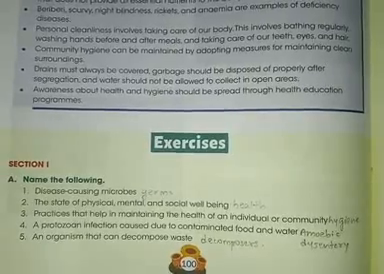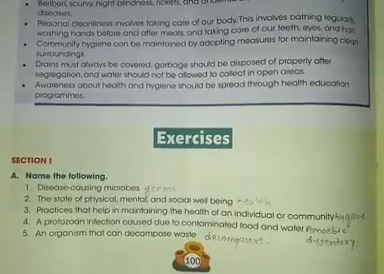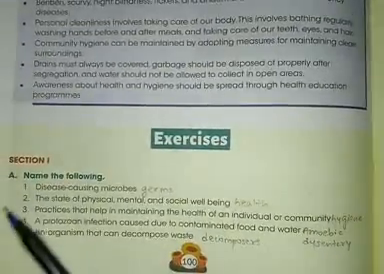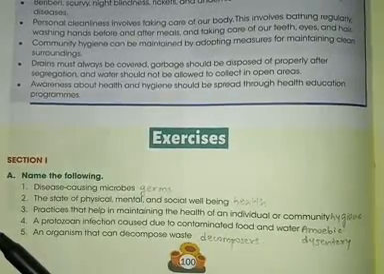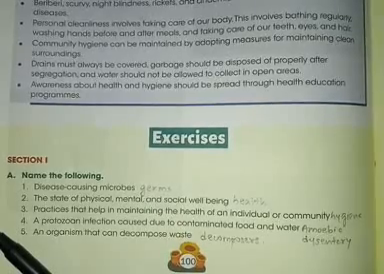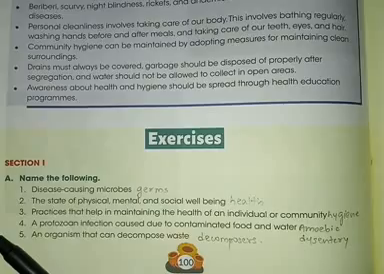Hello children, in this chapter of health and hygiene, we studied that health is a state of complete physical, mental and social well-being of an individual, and when a person is healthy, then the disease will be absent. We also studied the two types of diseases, communicable diseases and non-communicable diseases.